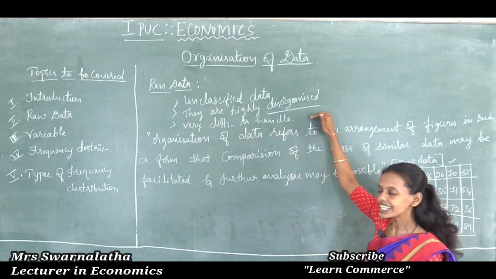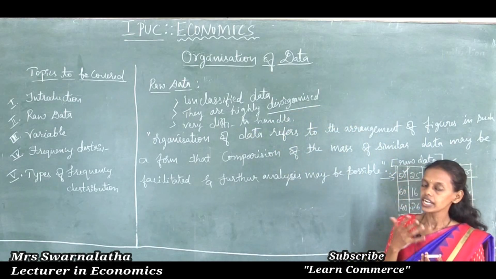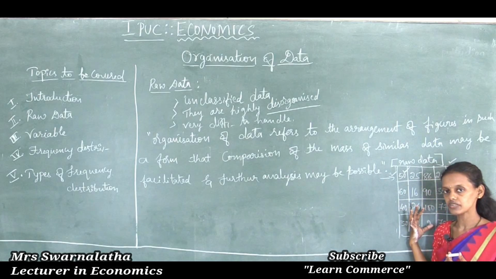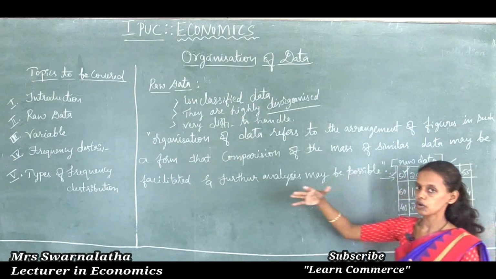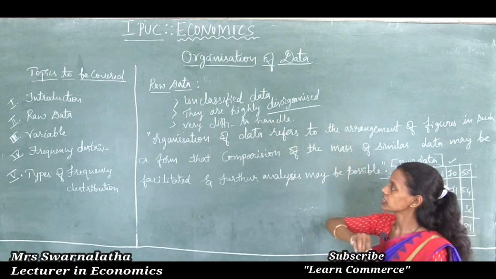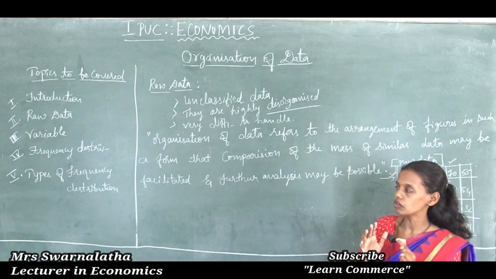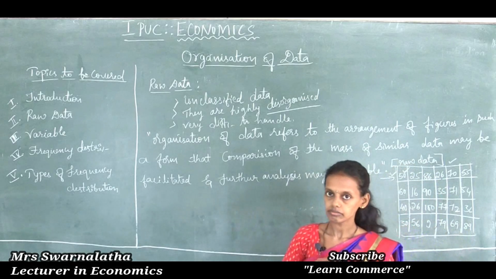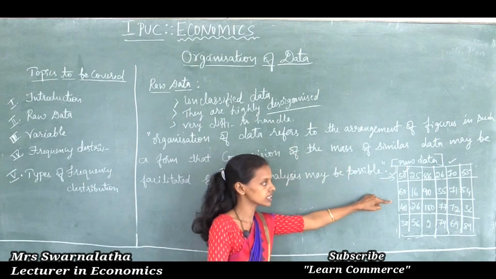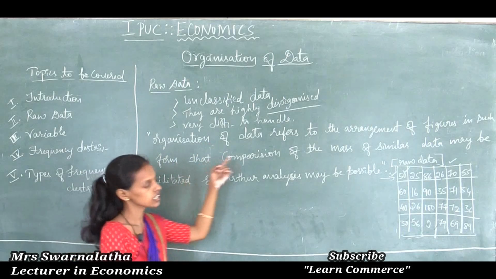So they are highly disorganized in character. So it is very difficult to handle the raw data. Thus, organization of this raw data is very essential to overcome the problem of disorganization. Let us see what is the meaning of organization of data. As I said, to overcome the problem and to give a proper conclusion from the raw data, organization is needed. Thus, organization of data refers to